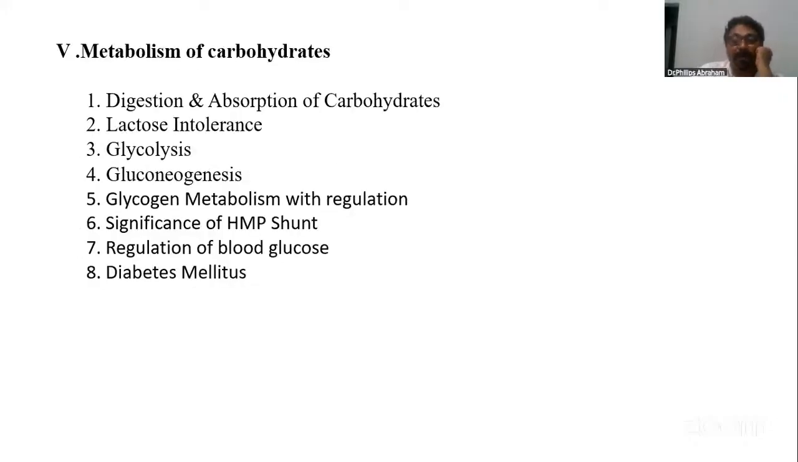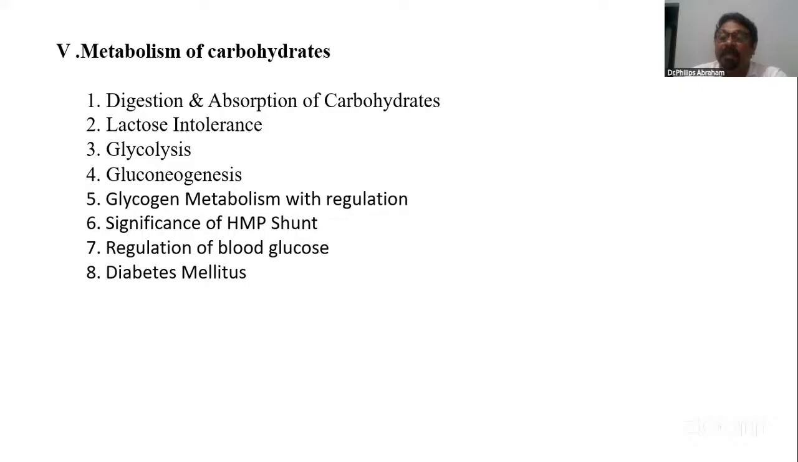Metabolism of carbohydrate. Several times, digestion and absorption of carbohydrate has been asked. Remember this question: we think it's not important, but several times it has been asked. In the digestion part, digestion happens in the mouth using salivary amylase, and in the intestine using pancreatic amylase.